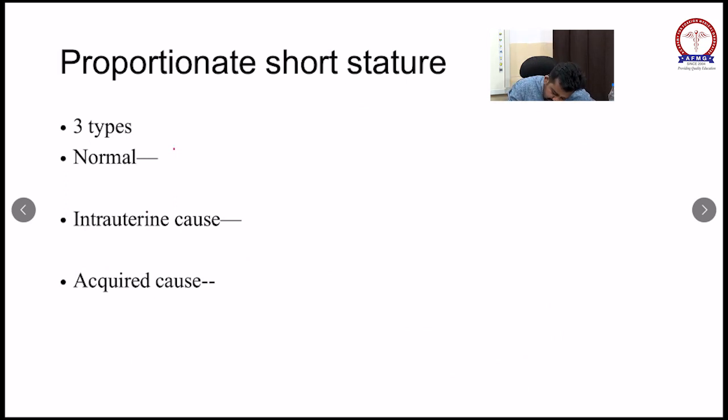The defect in this disease is a fibroblast growth factor receptor gene defect. It is considered as achondroplasia.